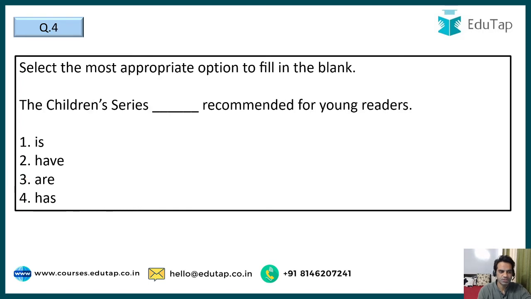Moving ahead, guys, question number 4. The children's series dash recommended for young readers. You have to find the most appropriate option to fill in the blank. And your options are is, have, are, or has. You may think that it is are. But guys, the series is singular, so the correct option here is option number 1, that is. The children's series is recommended for young readers. So that is the correct option to be put here.